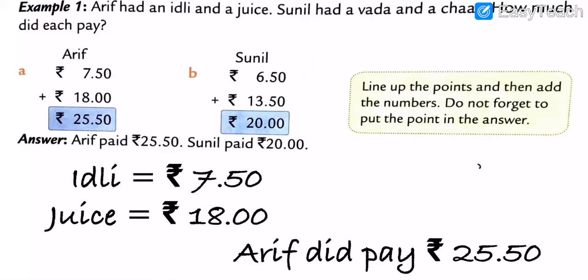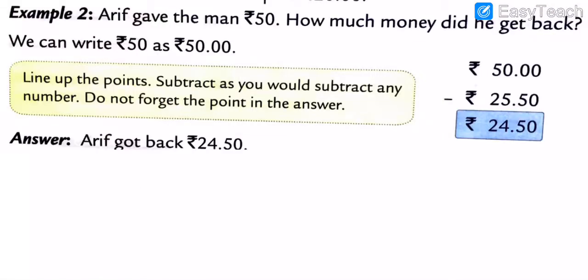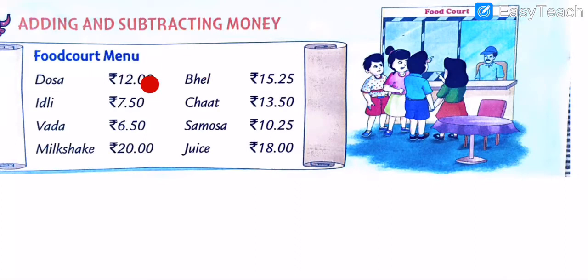Sunil is buying. Okay, Sunil is bringing what, my dear students? Vada and chaat. So now let's check how much the price of the vada and chaat is. The price of the chaat is 13.15 paisa and vada is 6.15 paisa.